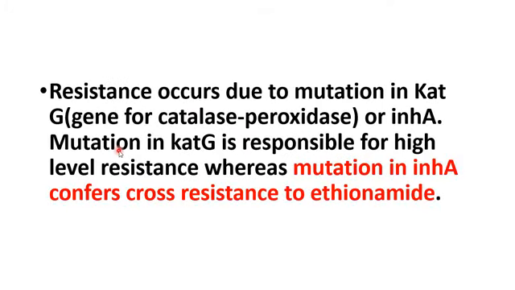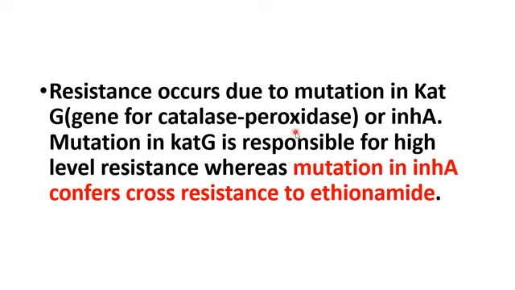And resistance to your isoniazid occurs due to mutation in your KatG gene, that is coding for your catalase peroxidase enzyme, as well as for your InhA gene, which codes for your enoyl-ACP reductase. And mutation in KatG is responsible for your high level resistance for this drug, whereas mutation in InhA is responsible for cross resistance to the second generation drug ethionamide.